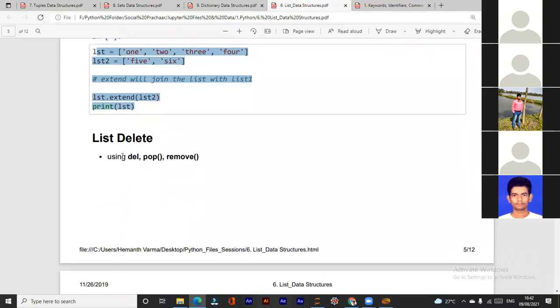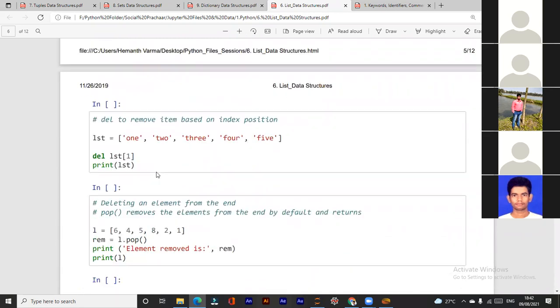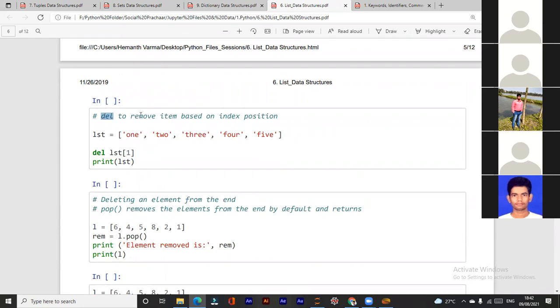Now to delete from a list, we can use del, pop, and remove. But there's a slight difference between del, pop, and remove. Okay. del removes an item based on index position. If you want to delete an item by index position, we use del. Here the index position is given as 1, so 0 and 1, so it will delete 2, right?